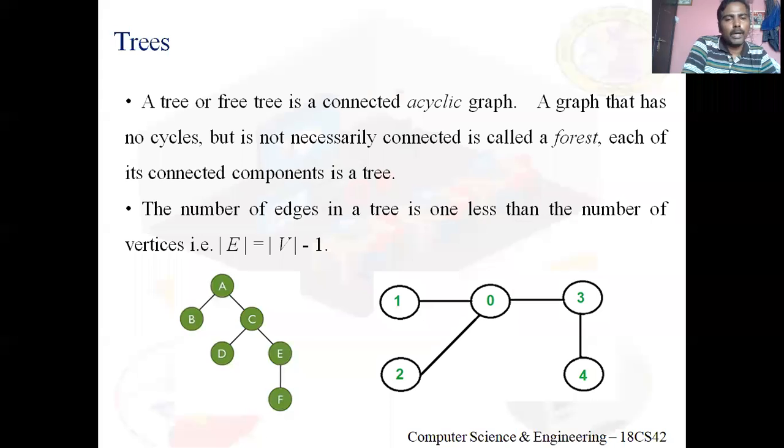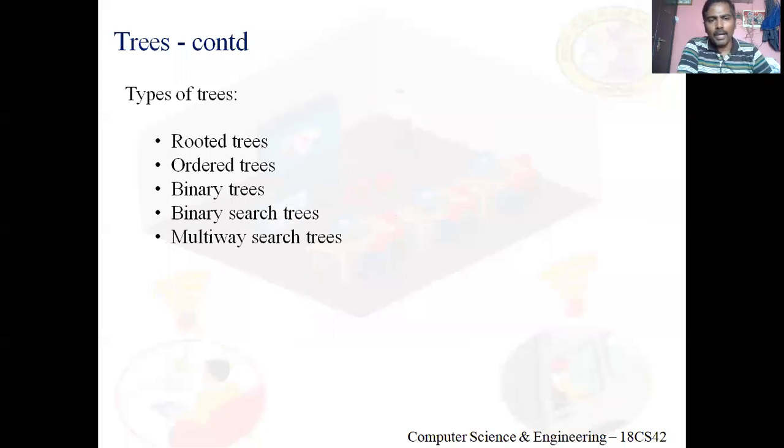We call that a binary tree. Binary search tree and multi-way search tree are 2 other types. We will have a discussion about this in the future.